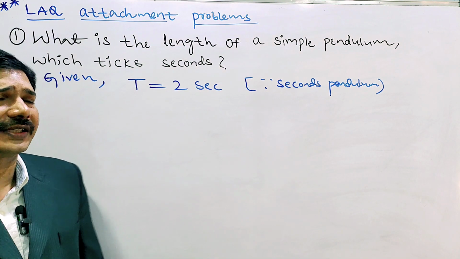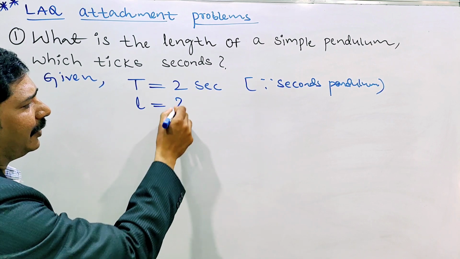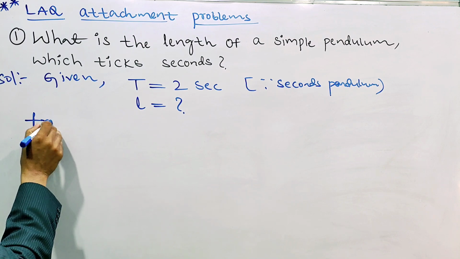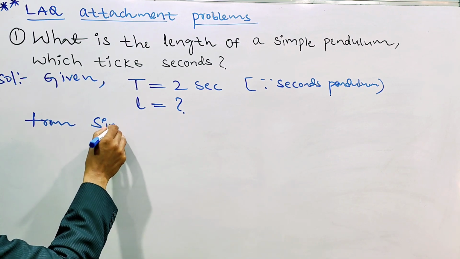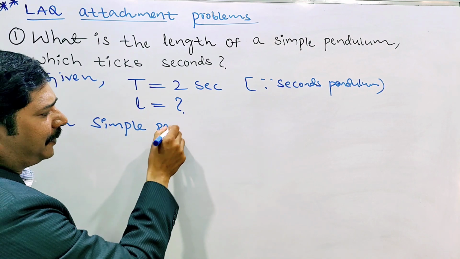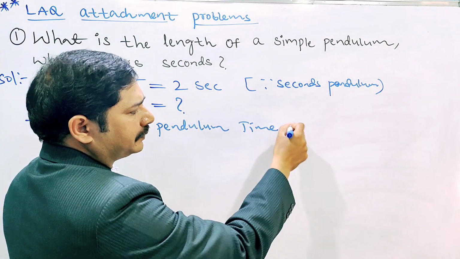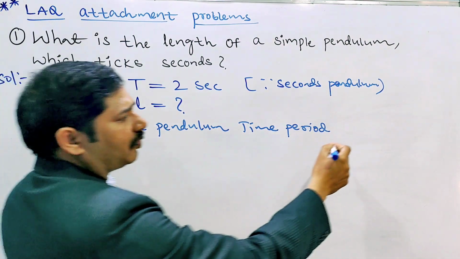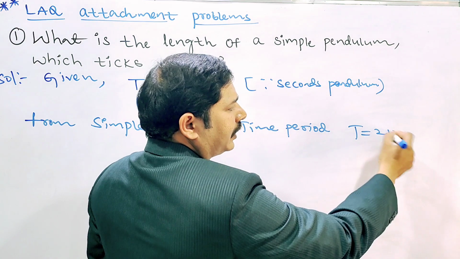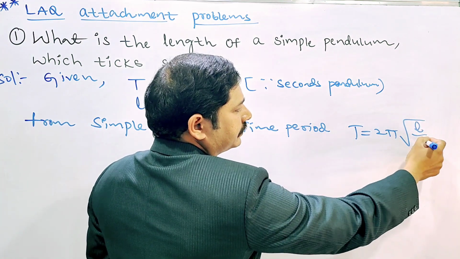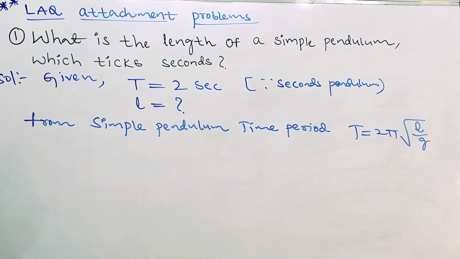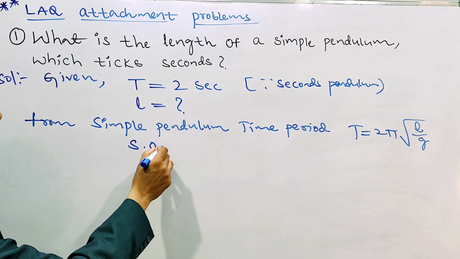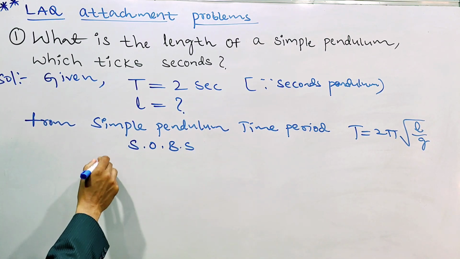Here they are asking for the length of the pendulum, the value of L. We know the simple pendulum time period formula, which we just derived. T equals 2 pi into under root L by g. Here, squaring on both sides, T square equals what?